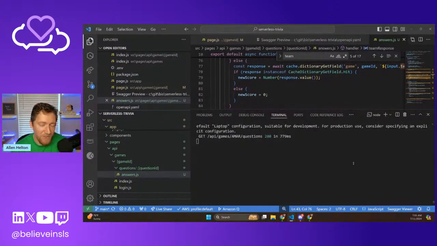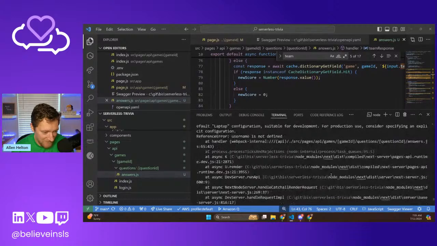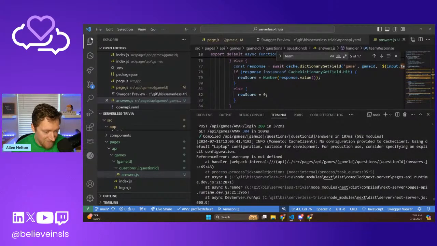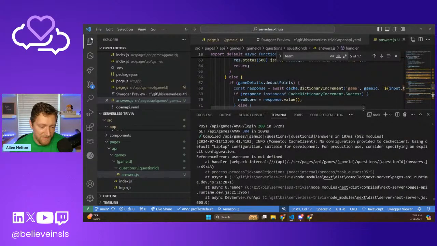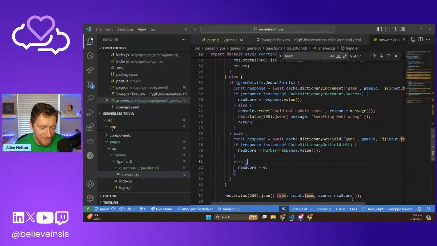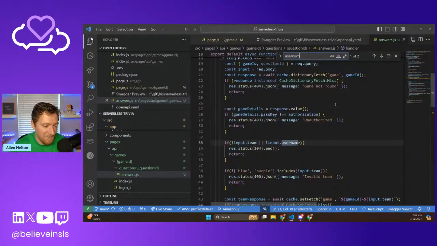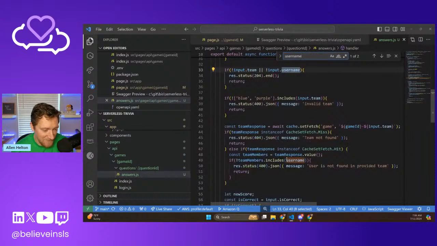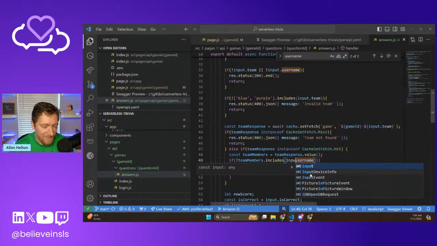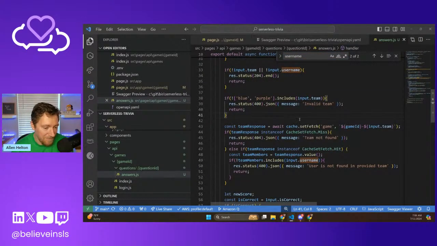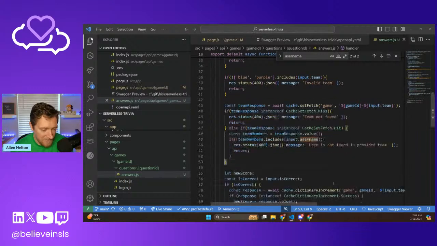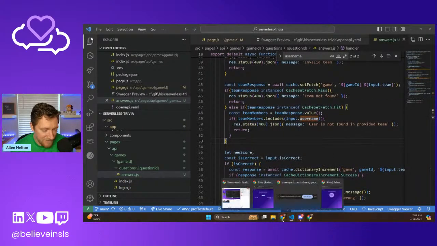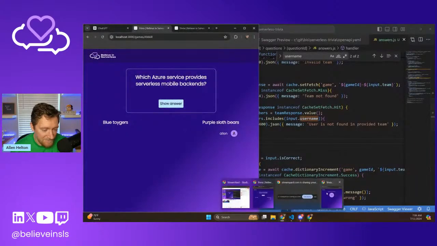I feel like I got that question wrong twice because I actually got the trivia question wrong, and then we also failed on here. Username's not defined, of course. So just like we did with team, let's do the same thing with username. Luckily, it's only in 2 spots. Okay. One more time, guys. One more time. Guaranteed success on this one.